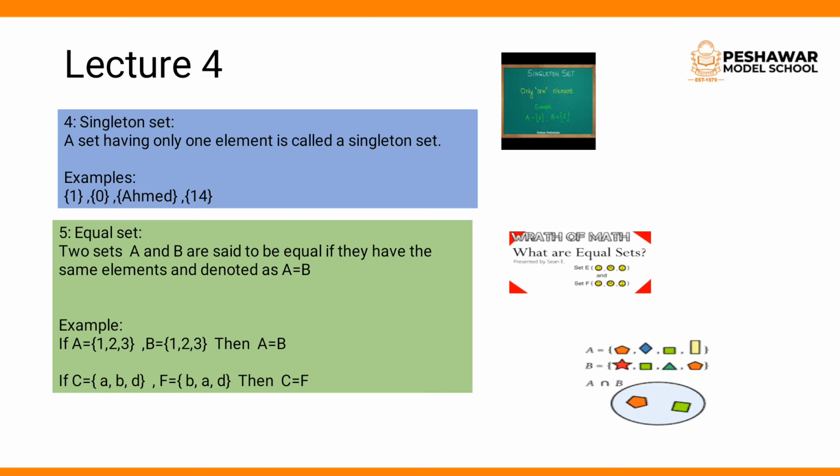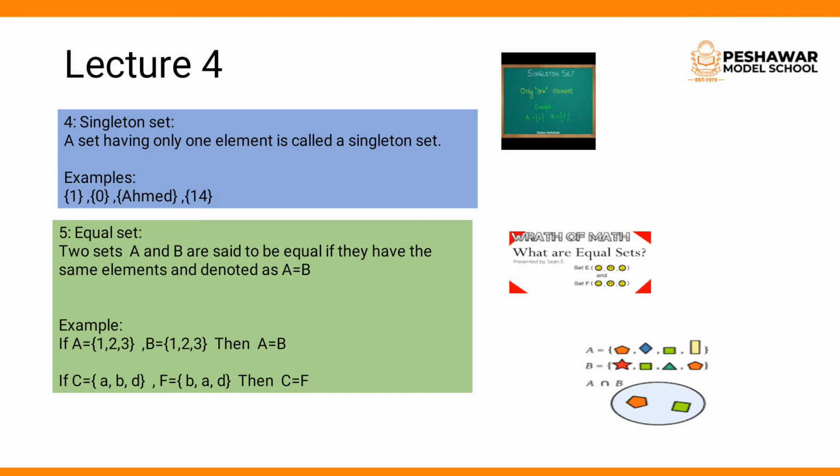If, for example, C = {A, B, D} and F = {B, A, D}, then C = F. Clear? So in equal sets, if the order of elements is changed, it doesn't matter. It only matters that the elements of both sets should be the same. In the example of A and B, the elements are the same and the order is also the same.